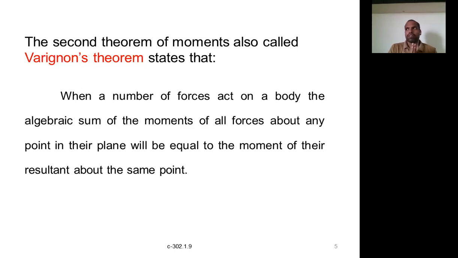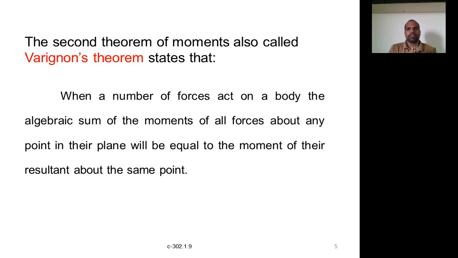In a system of forces, some create a clockwise moment and some create an anti-clockwise moment, so it is nothing but the algebraic sum. The algebraic sum of all the moments created by the individual forces is equal to the moment produced by the resultant.